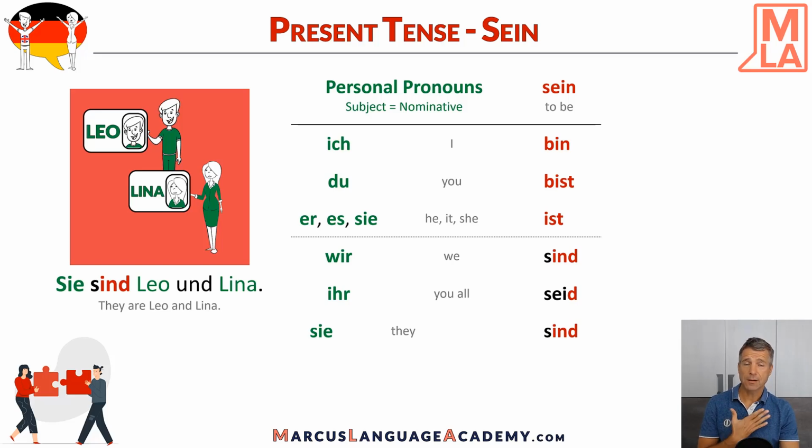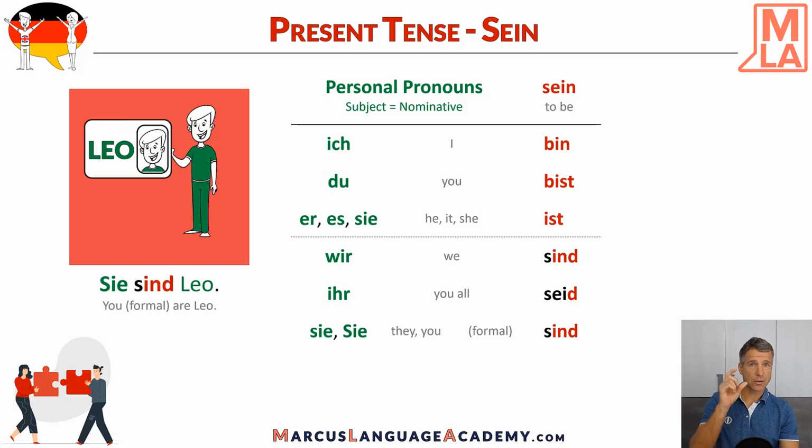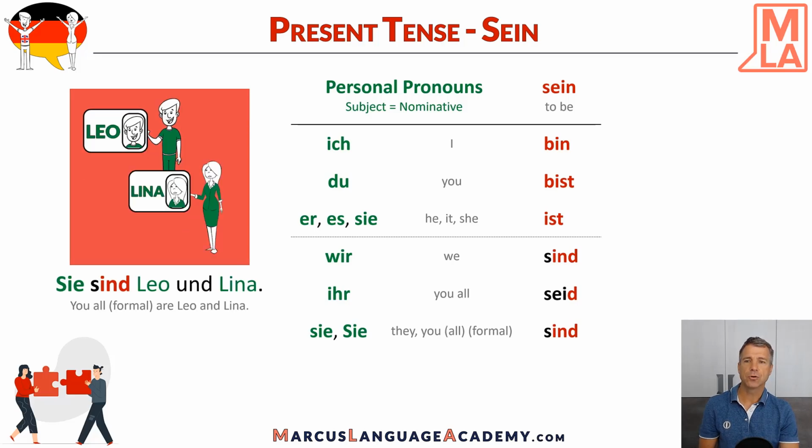And the formal way, like always, it's every time capitalized. You can talk to one person and it takes also the third person plural. So, Sie sind Leo. You, in the formal way, are Leo. And if you talk to several people, you can also say Sie sind Leo und Lina. You all, in the formal way, are Leo and Lina. So that's the conjugation of the verb sein.